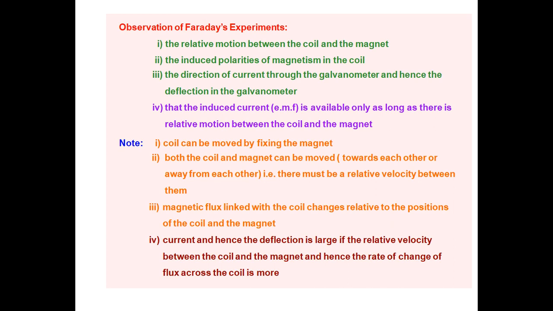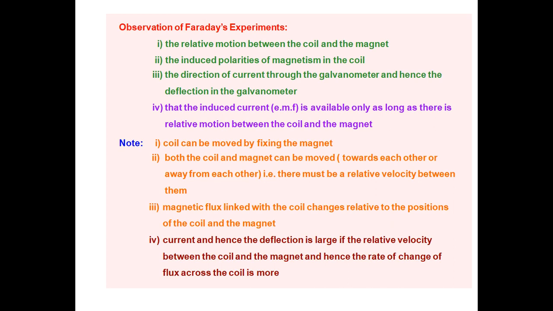Positive, negative, and in which direction the current is moving is also important to observe in this Faraday's experiment.